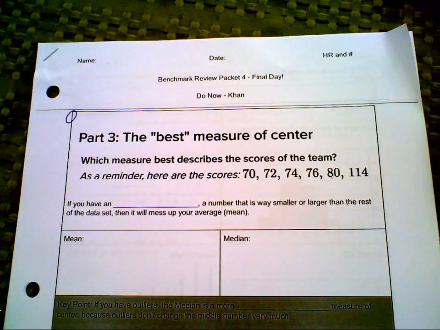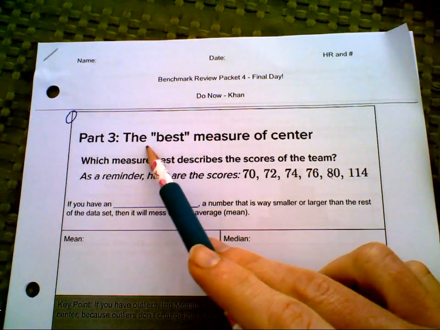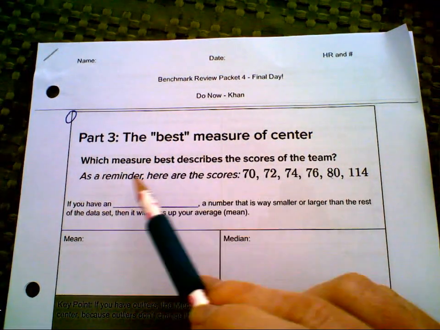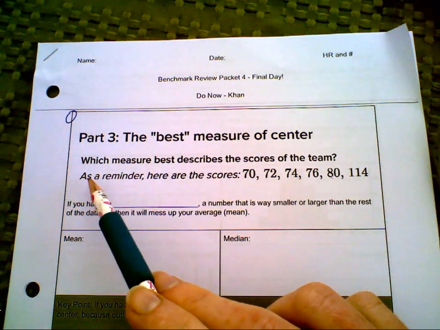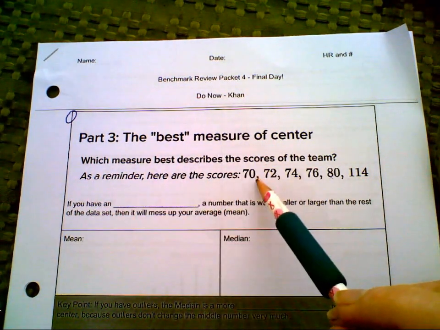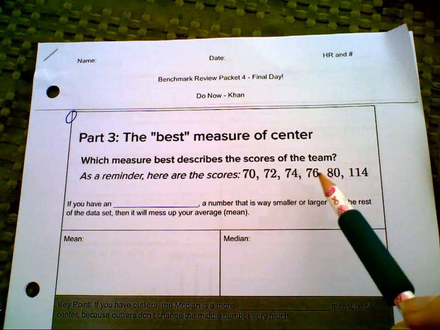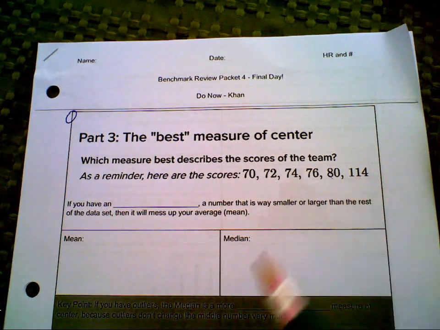So today we're going to be reviewing measures of center. Today, the best measure of center. Which measure best describes the scores of the team? As a reminder, here are the scores: 70, 72, 74, 76, 80, 114.